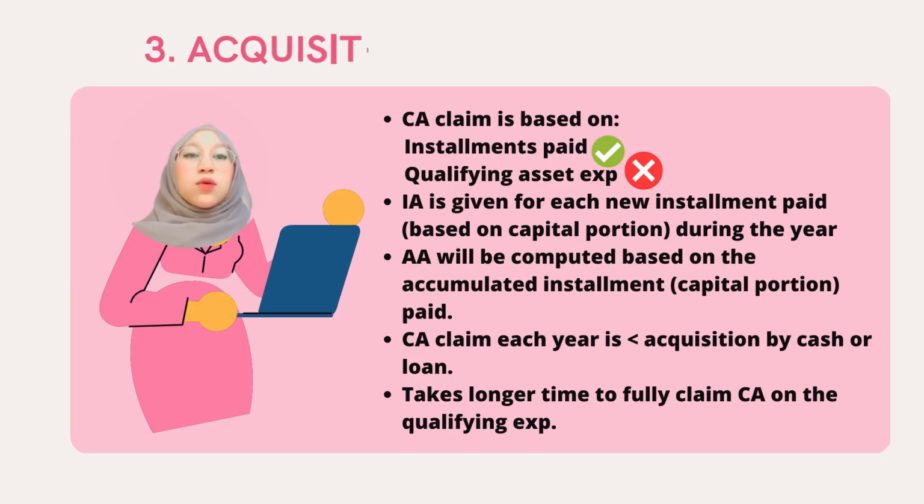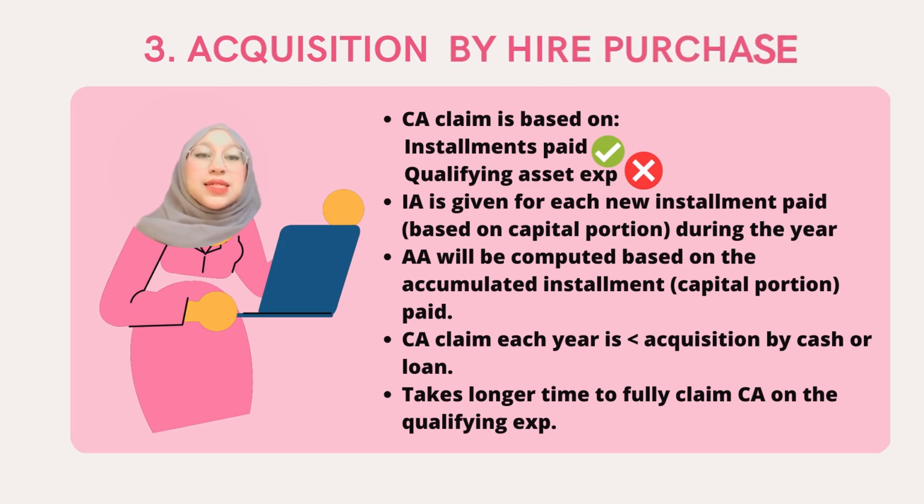But if you opt for acquisition of assets by hire purchase, different treatment is applied. Why? Because capital allowance in this case is claimed based on the installments paid and not based on the qualifying asset expenditure. The initial allowance will be given based on each new installment paid. Meanwhile, the annual allowance will be given based on the accumulated installments paid. But note that it depends on the capital portion.